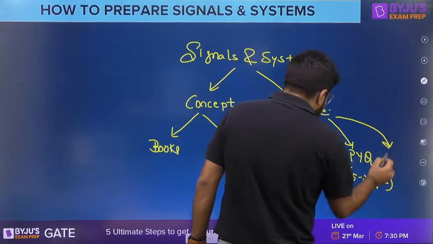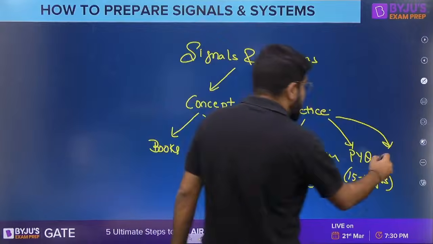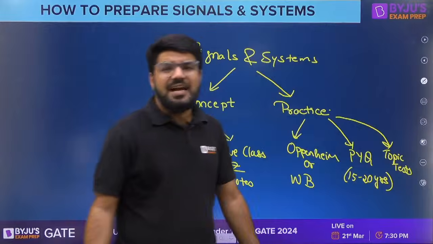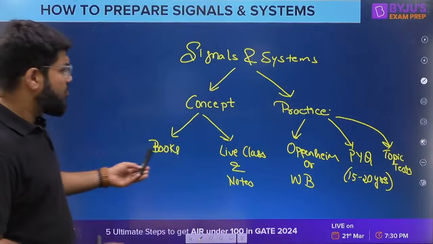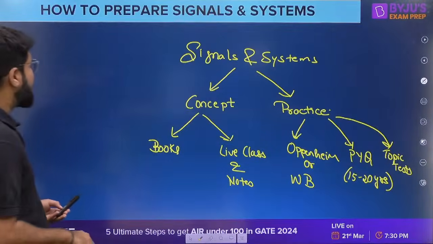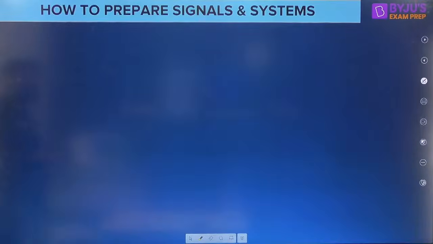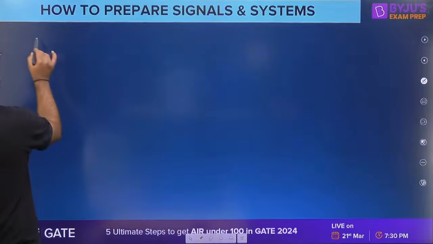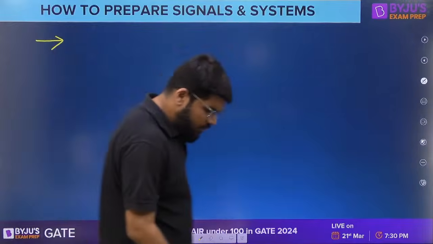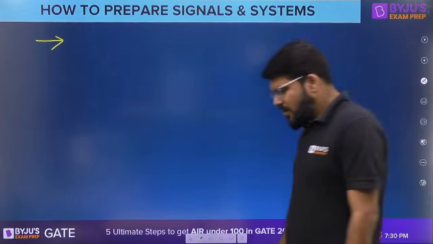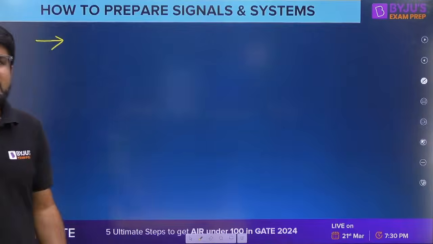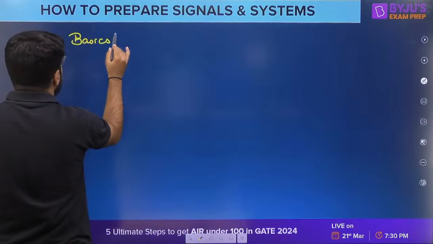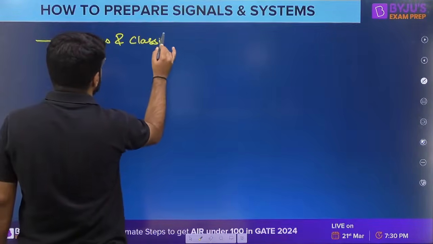And the next thing, after completing the PYQs, will be the topic test, which are usually chapter tests. Before I talk more about the chapter test, one simple thing let me tell you. When we talk about the chapter classification here, the number one thing that you have to focus on in Signals and Systems, good evening Ruby, is undoubtedly the basics and the classification of signals.